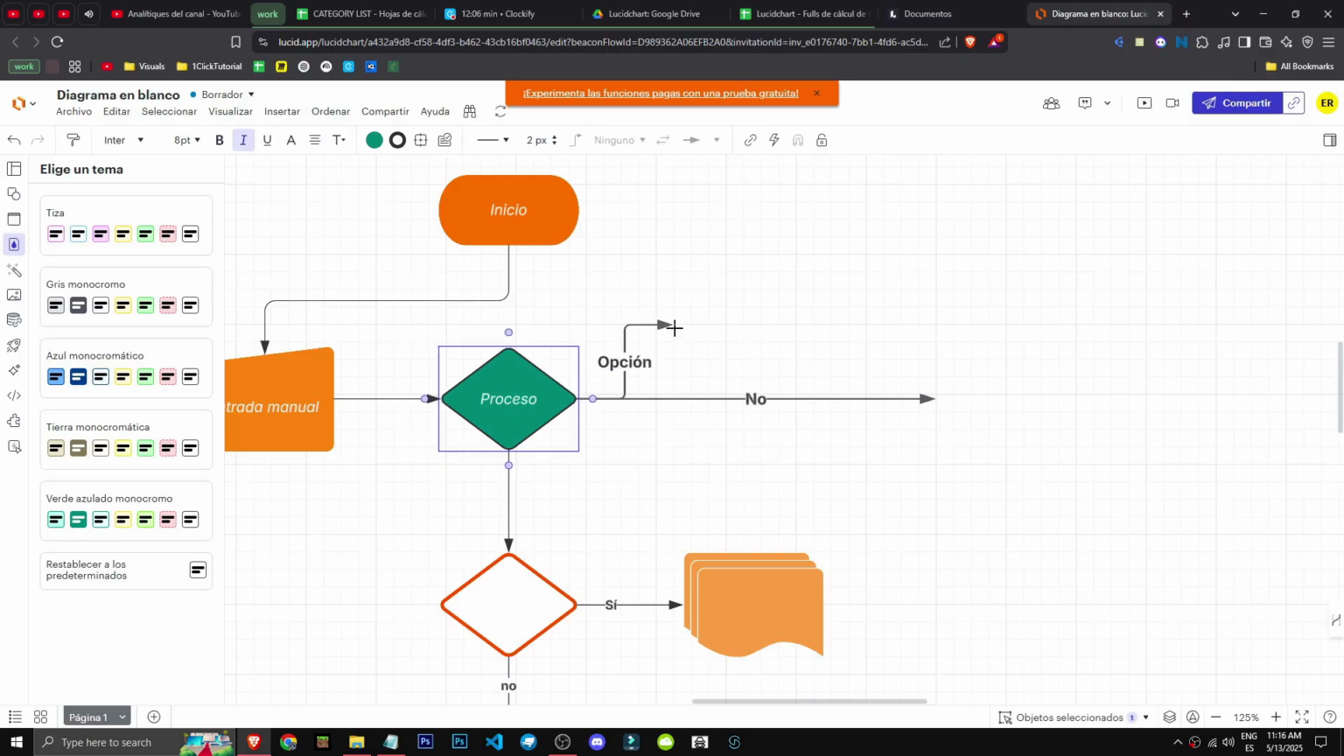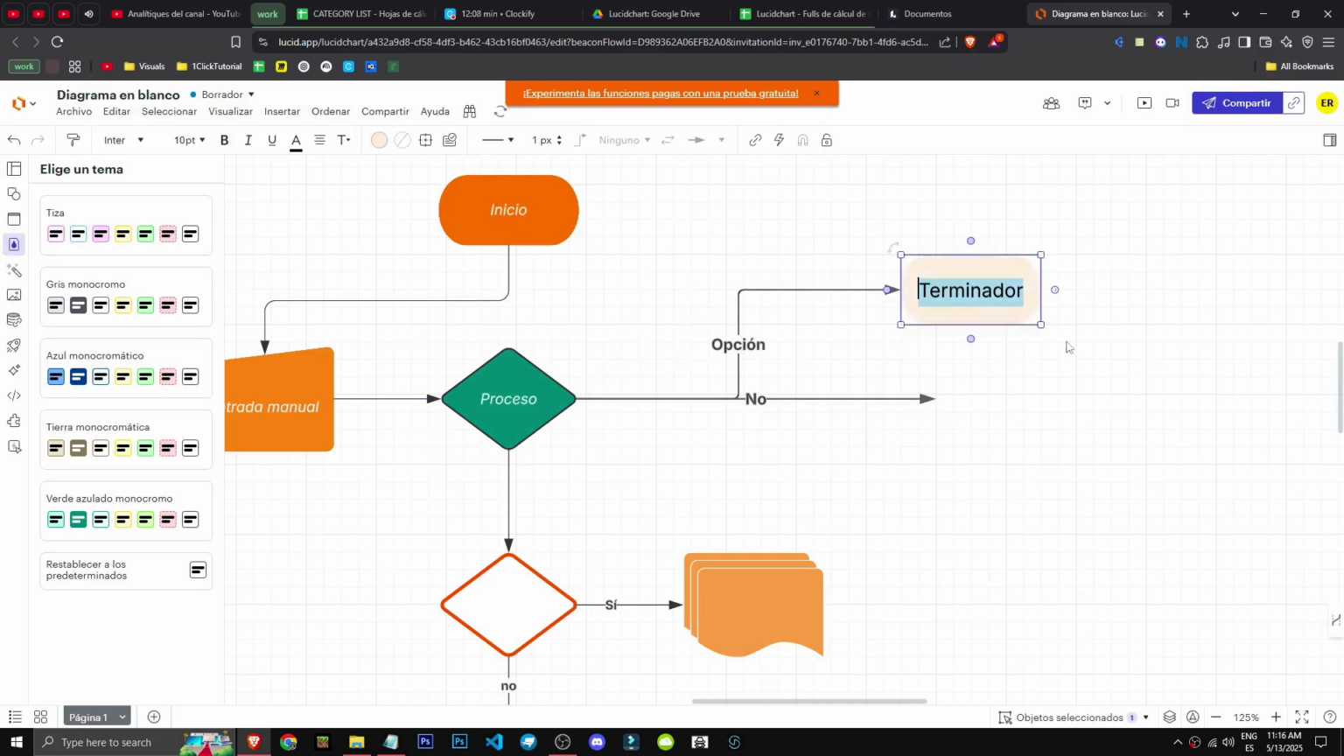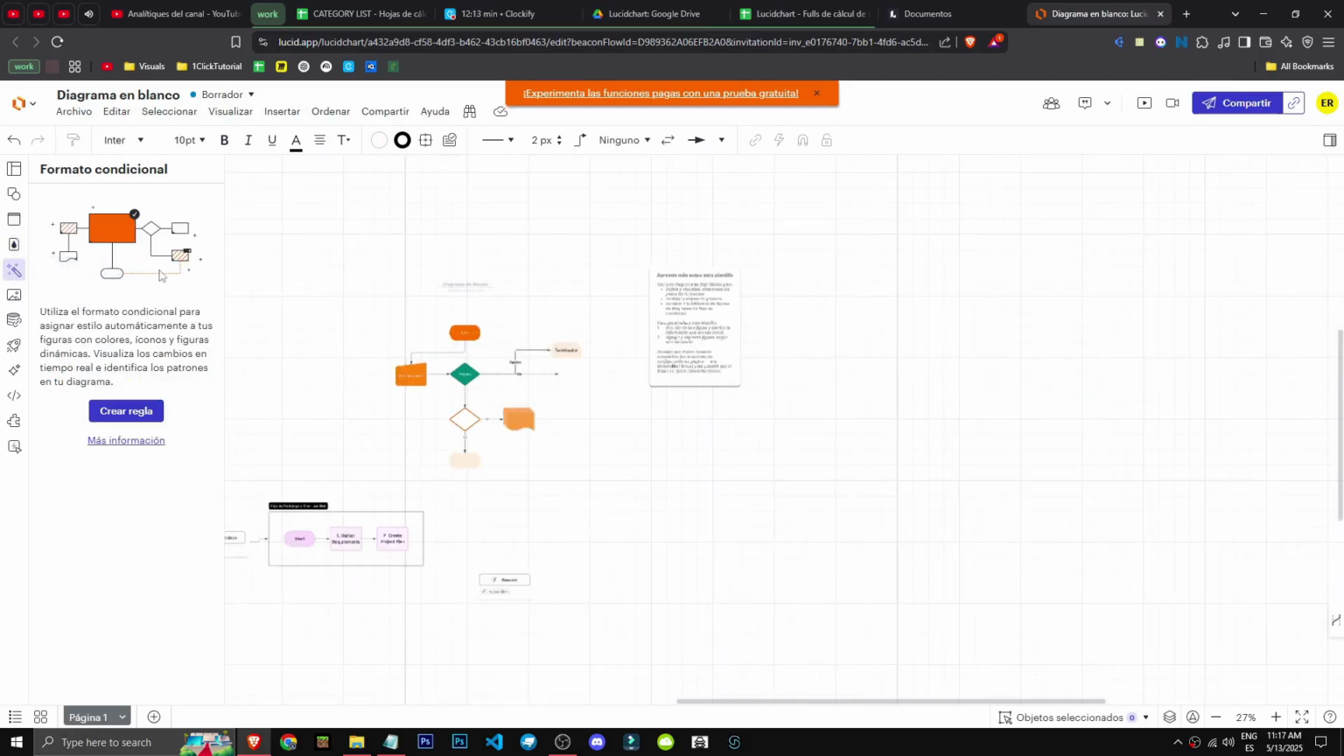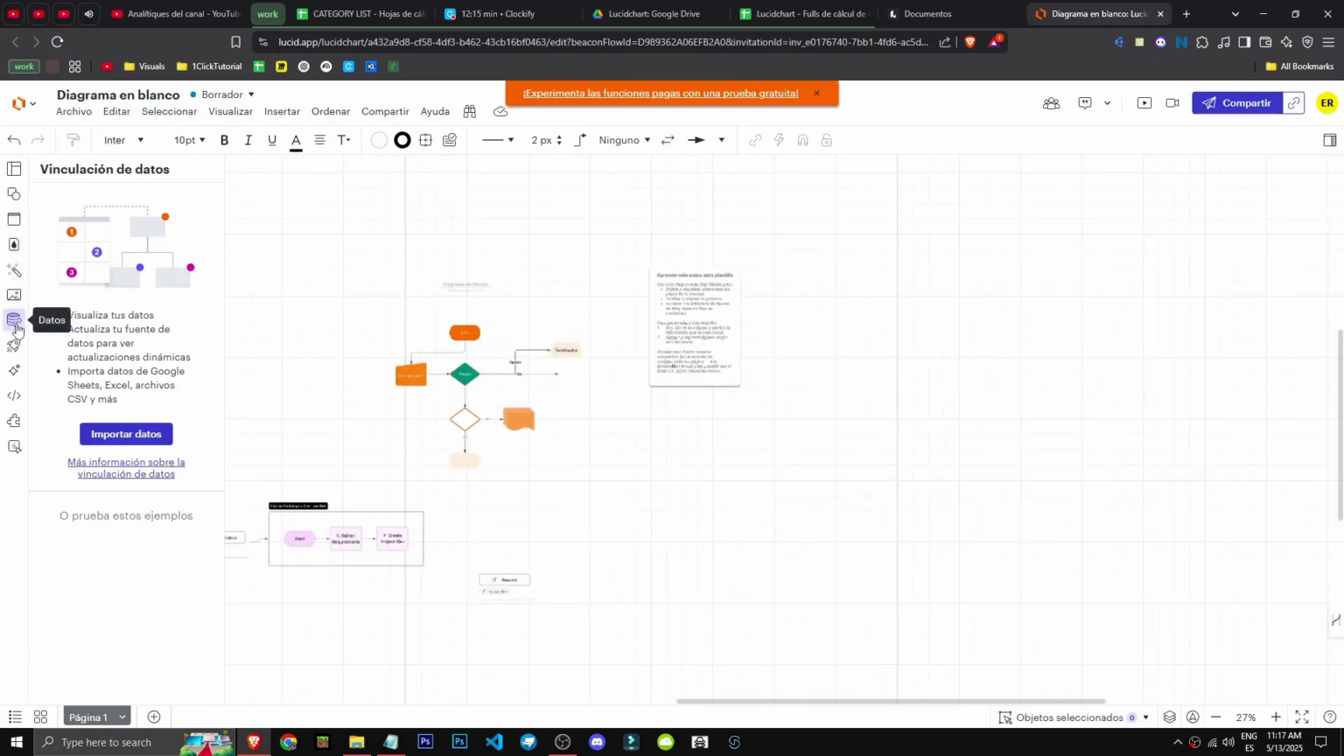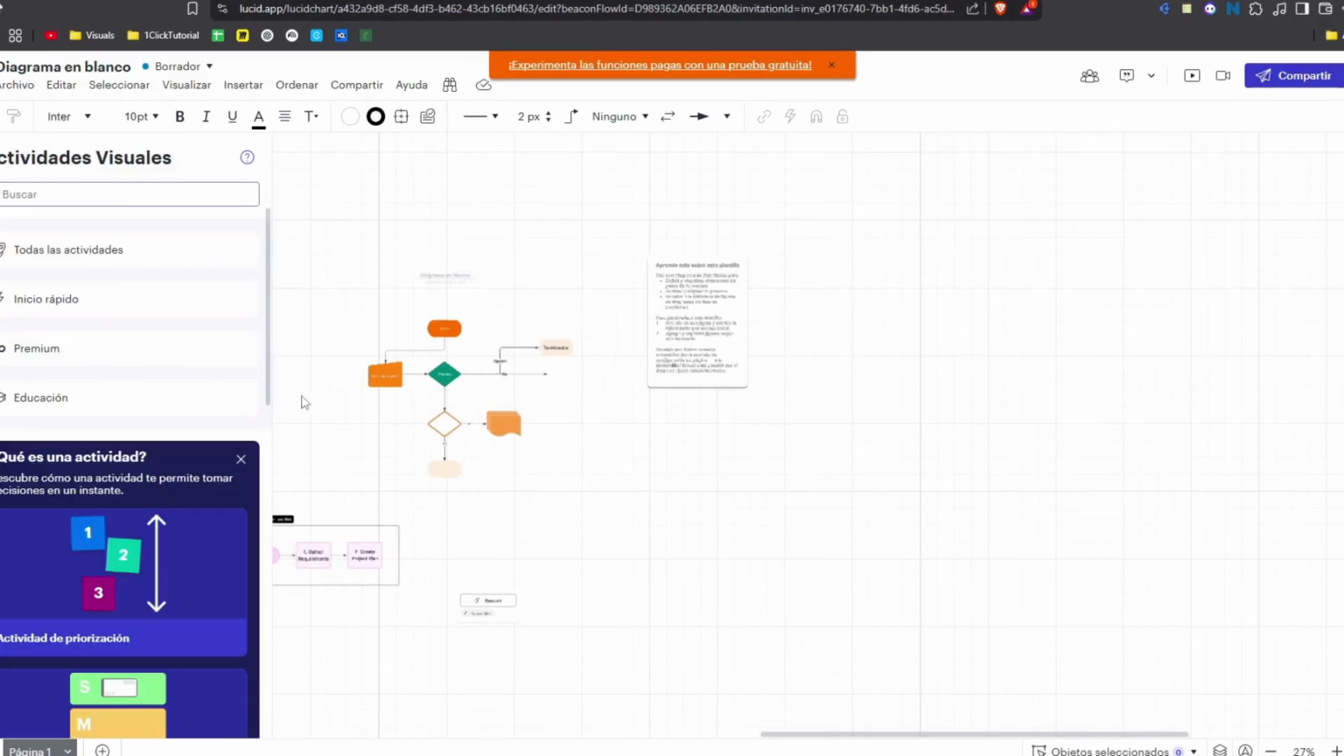To create different spaces, just drag, select a shape, and build your diagram, alright? We can also create formats, add images, data, and more. So that's basically how you use this tool.